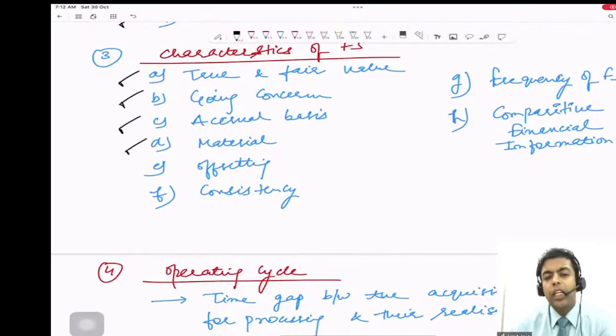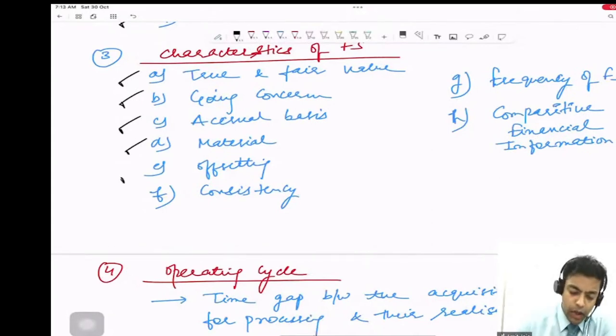Materiality. Materiality needs to be considered while preparing the financial statement, right? Whether a particular item is material, it needs to be disclosed separately in the financial statement. If there is any immaterial item, for example printing expense, for example stationery expense, the company may club these expenses together in miscellaneous expense. So materiality needs to be considered in the preparation of the financial statement.